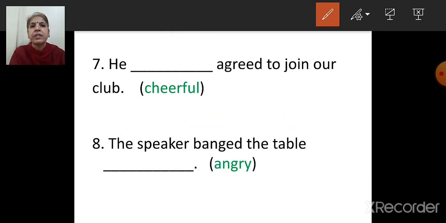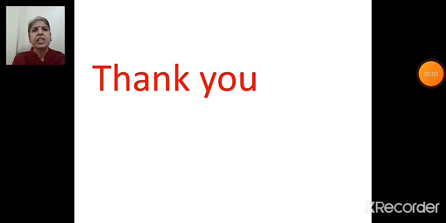So we did the activity. The adjectives were given in the bracket and we added ly or ily and we made them adverbs. So children, today we have studied about adverbs. What are adverbs? Adverbs are words that add meaning to a verb or an adjective or another adverb. So we will continue in the next session.